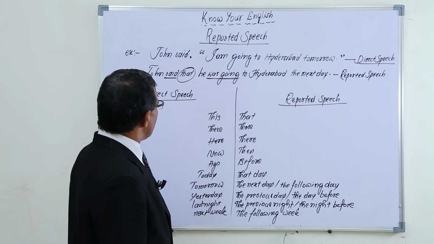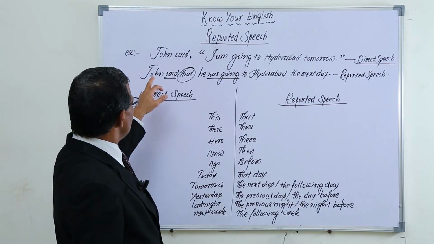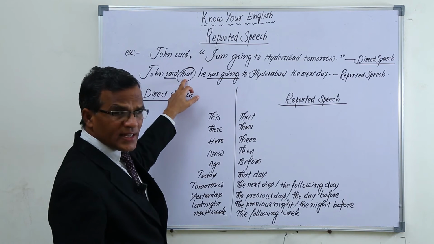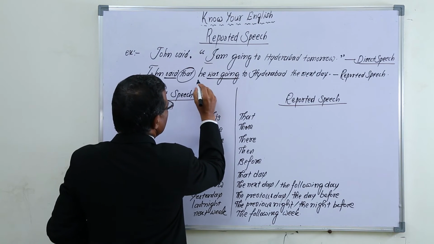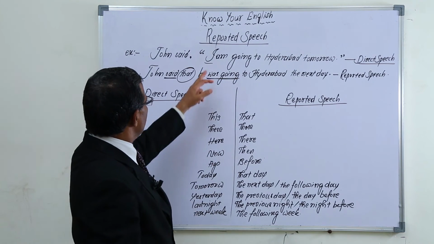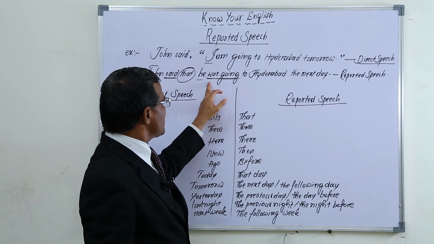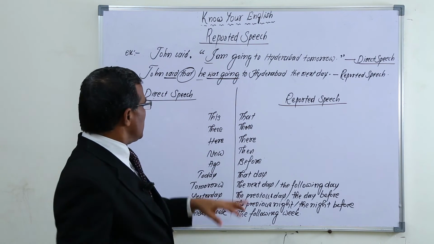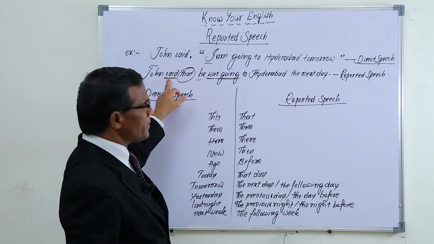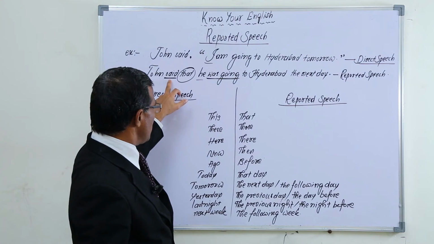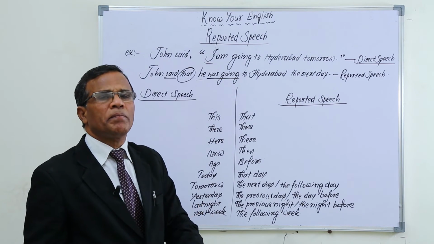Now let us come to John said, I am going to Hyderabad tomorrow. John said, the conjunction that we have to use, and I changes into he. Why it has changed into he, I will tell you now. Am going is present continuous and past continuous is was going. Generally, when the main verb in reported speech is past, the remaining sentence should also be in past.